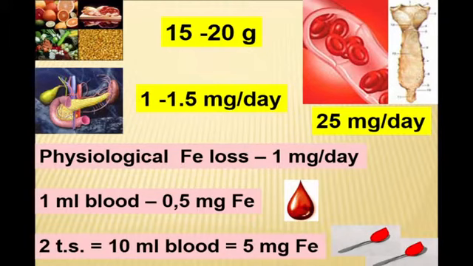We are talking about the latent period. After some time the depot cannot compensate the loss of blood and we will meet the patient with manifested iron deficiency anemia.